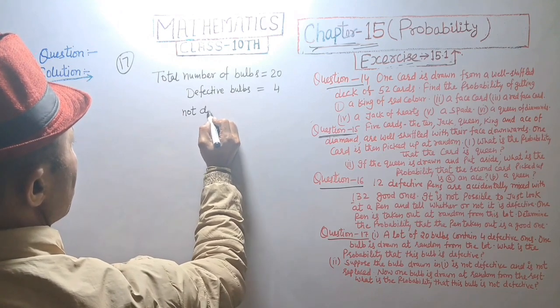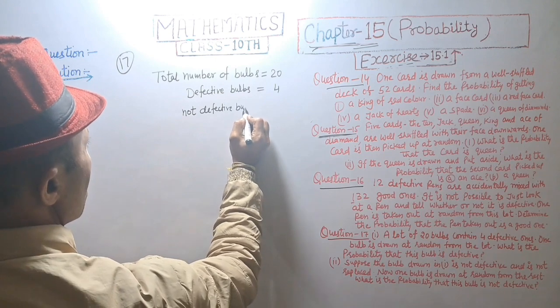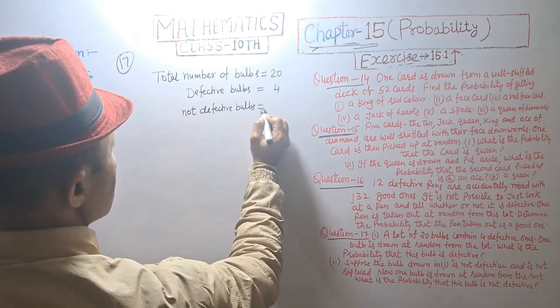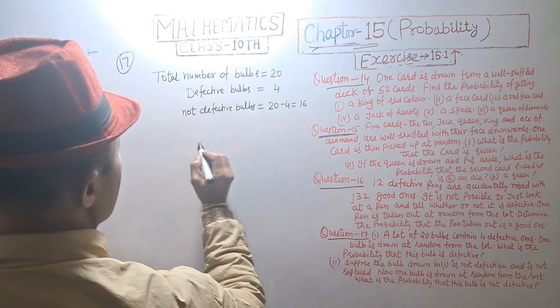Not defective bulbs is equal to 20 minus 4, that is 16.